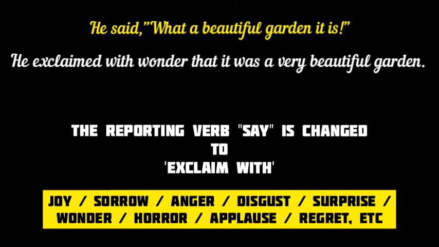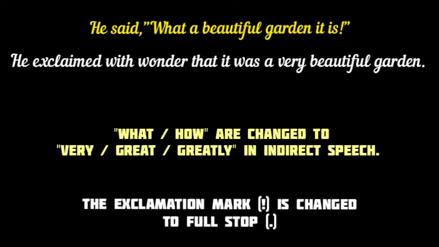Here I recommend you to see part 1 of my series on direct and indirect speech. As I said earlier, an exclamatory sentence generally starts with what or how. But in indirect narration, what and how are changed to very, great or greatly in the assertive sentence.